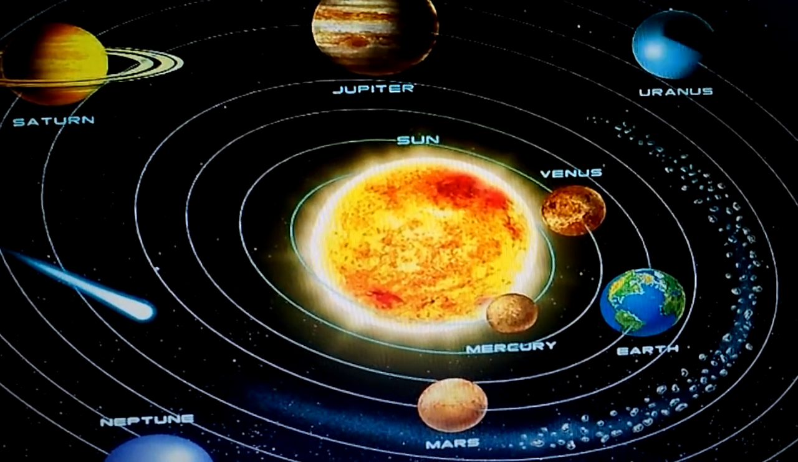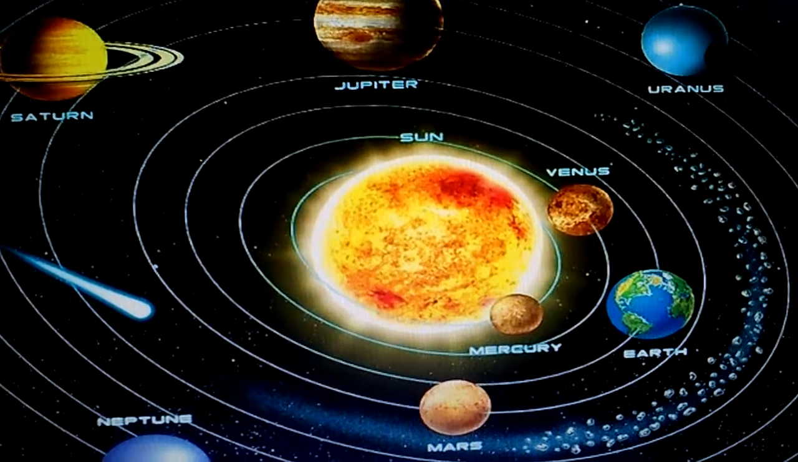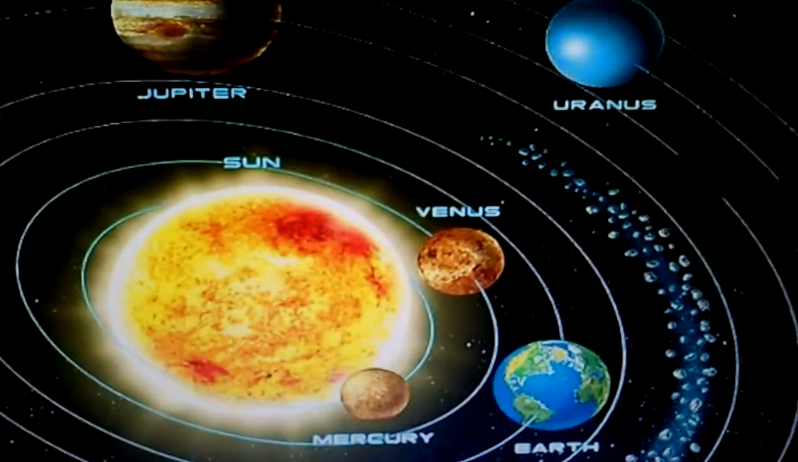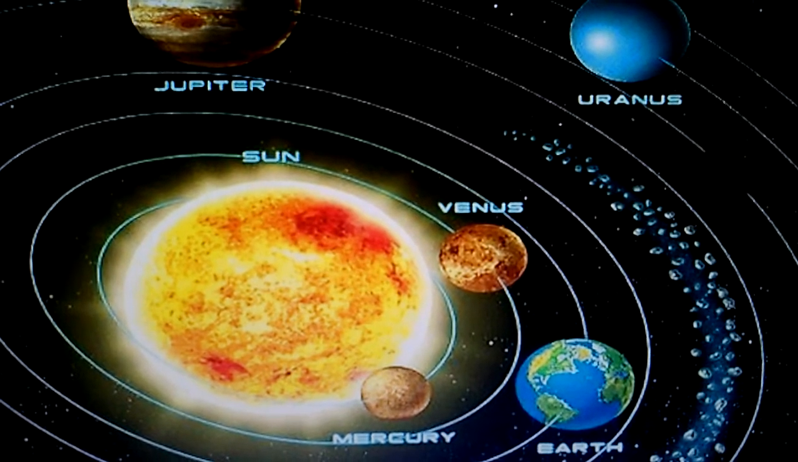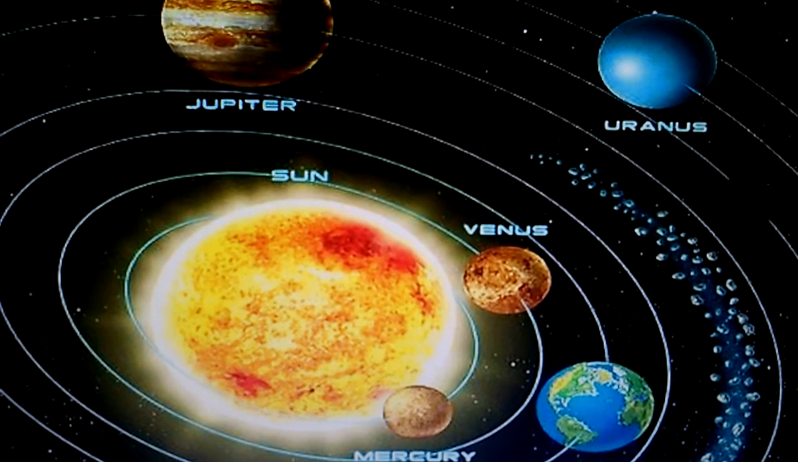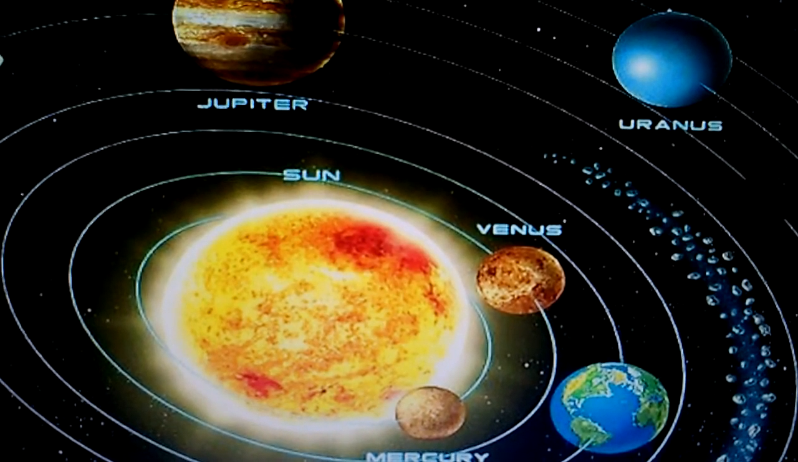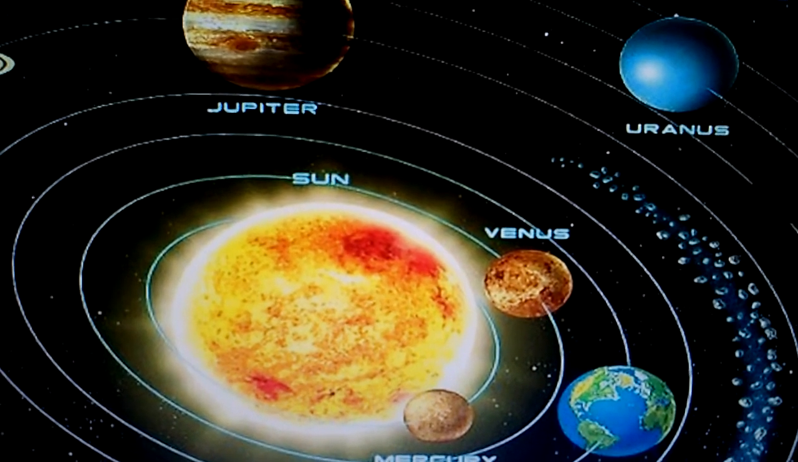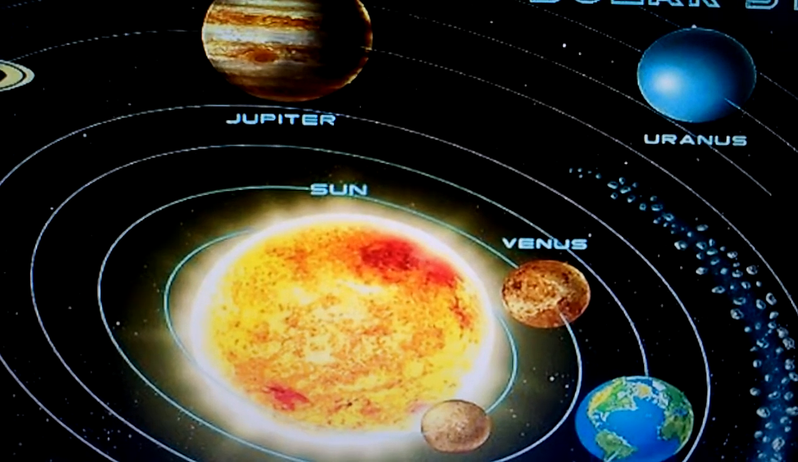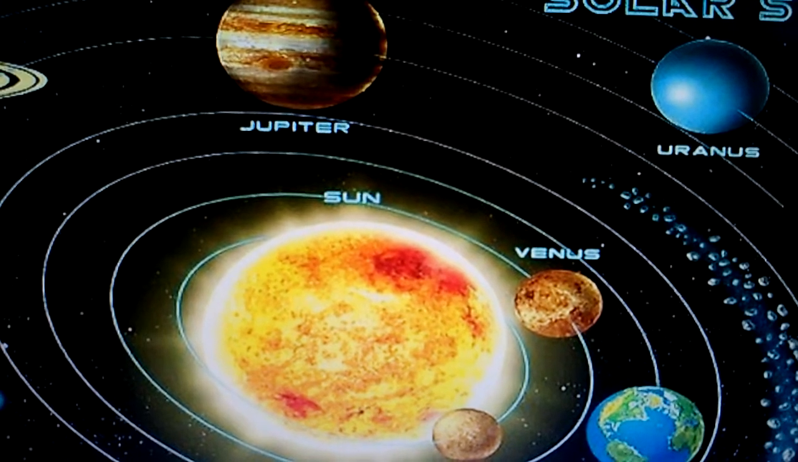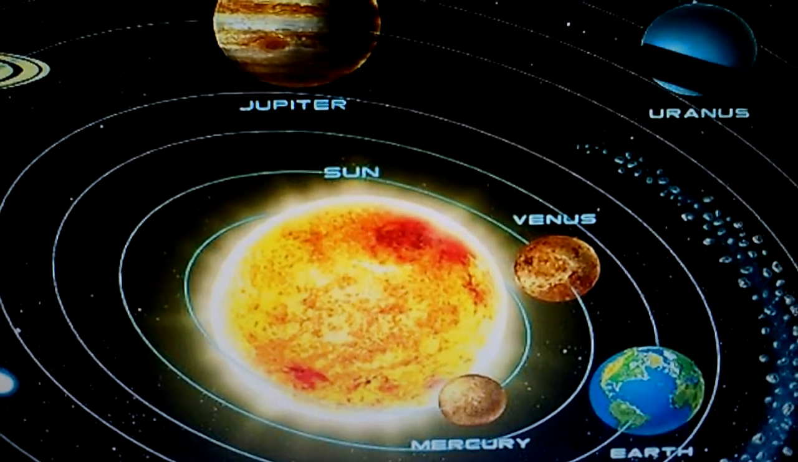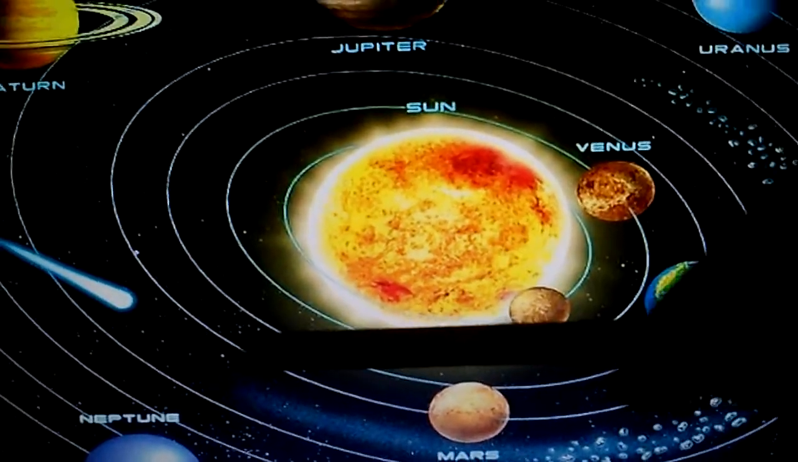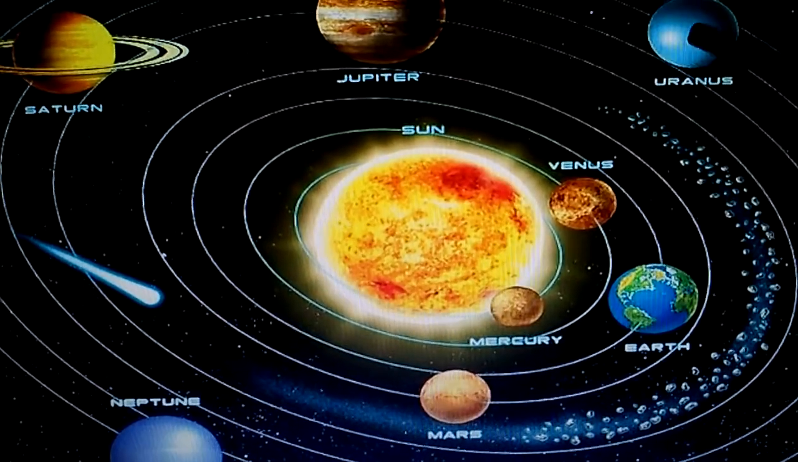Next you can see Uranus. Uranus is much smaller than the other 2 gas giants. This planet is very far from the Sun. Uranus and Neptune are very far from the Sun.